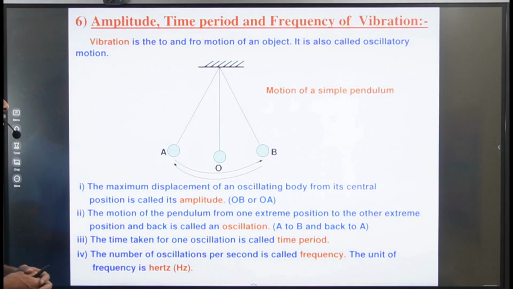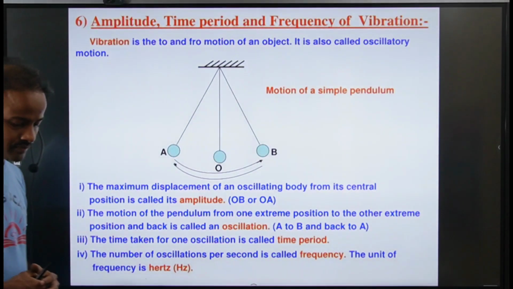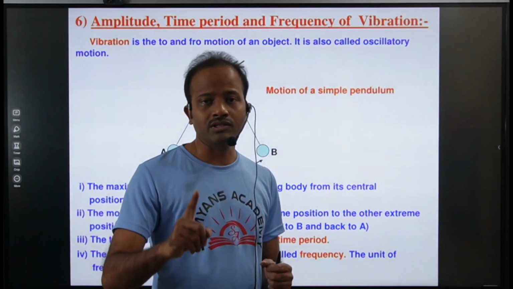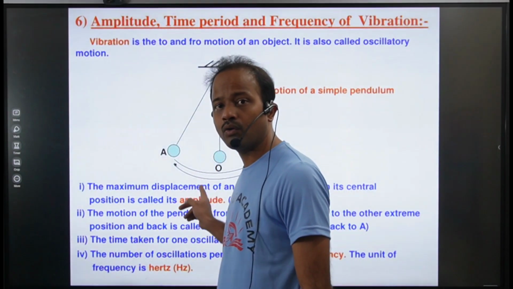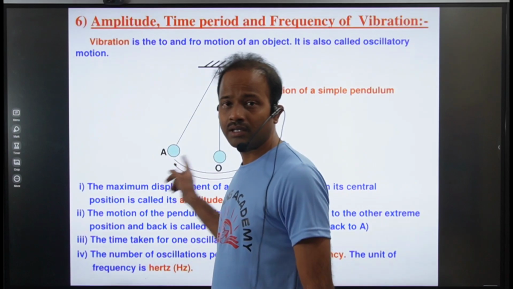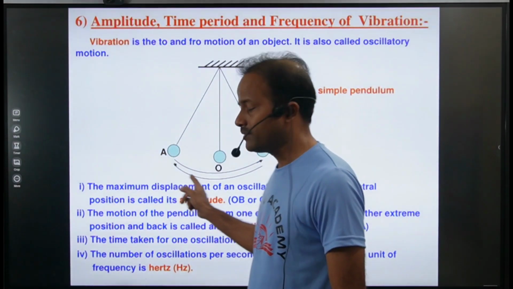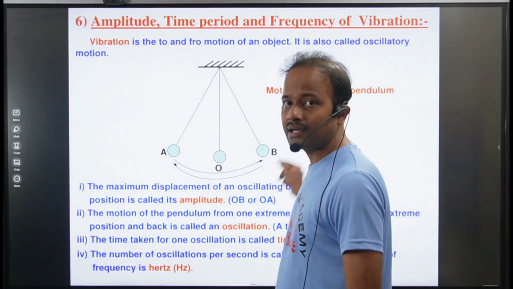The motion of the pendulum from one extreme position to the other extreme position and back is called an oscillation. Then how do you calculate one oscillation? Suppose the pendulum is moving from O. Let us assume that it is moving from O. Then it comes to A, goes to B, and again comes back to O.